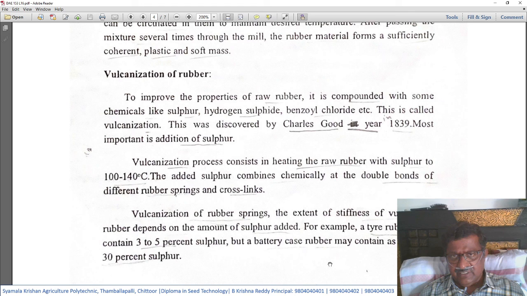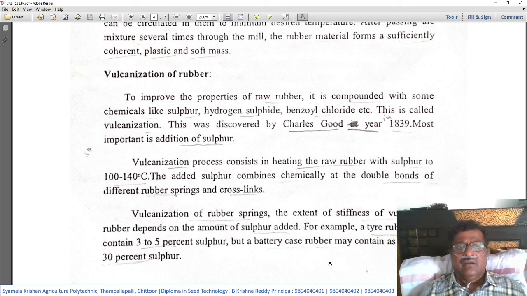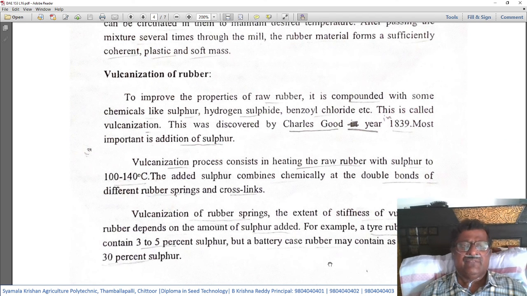As we already studied, we need to add various substances for different purposes to the raw rubber to get the desired products. Here, in the vulcanization process, we add sulfur or hydrogen sulfide or benzyl chloride, etc. to the raw rubber.